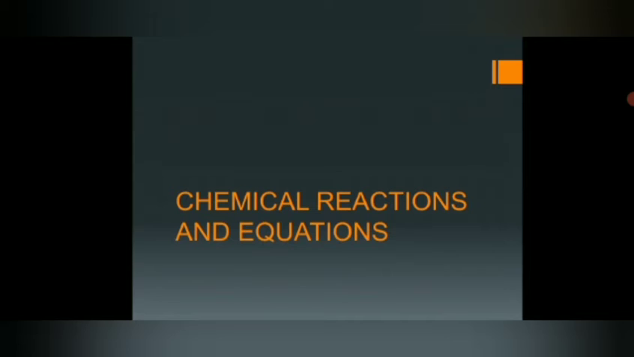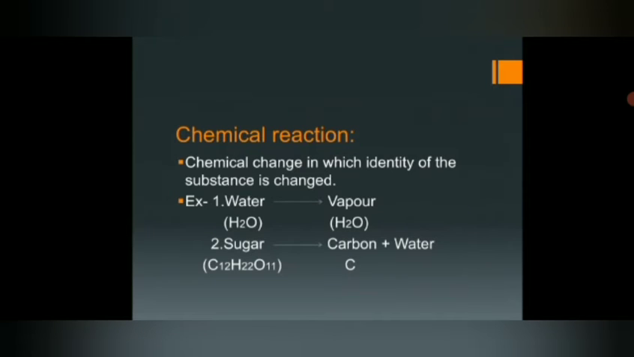Chemical reactions and equations. First, let us understand what is a chemical reaction. A chemical change in which the identity of the substance is changed is called a chemical reaction. So you know this term chemical change and physical change, right? A chemical change is something which is irreversible, but a physical change is reversible. Okay, here I have given one example, water to vapor.